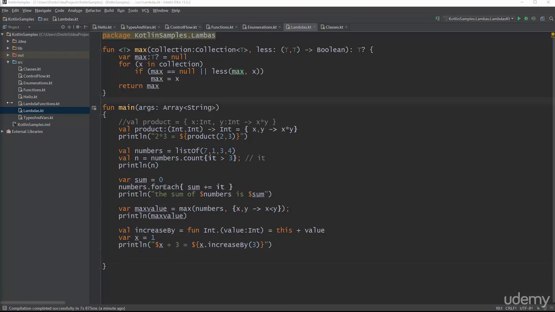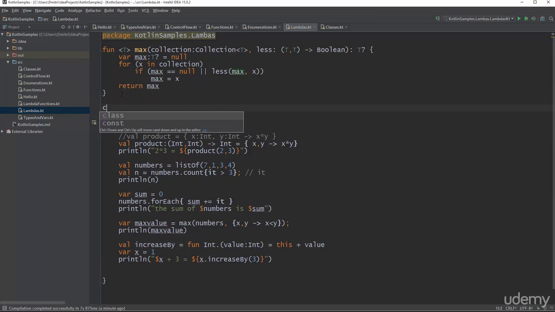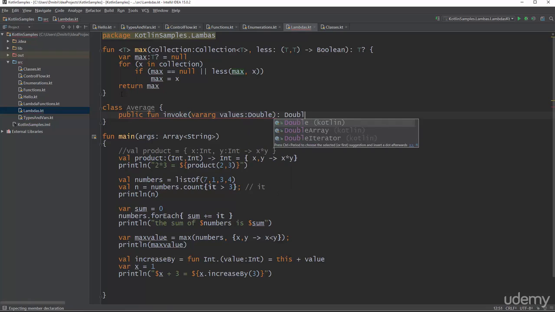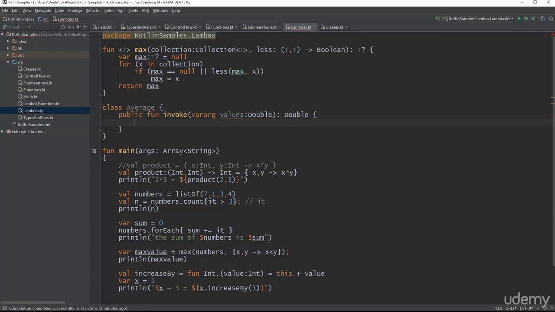I'm going to basically define any old class. Let's say I have a class which calculates the average. But instead of instantiating this class, I'm going to actually call this class, which is a bit weird. So I'm going to add a new function called invoke, which is going to take a couple of arguments. Let's have vararg values of type Double, and we're going to return a Double, which, as the name of the class suggests, is going to be the average of the values.